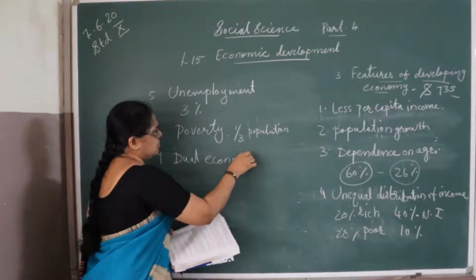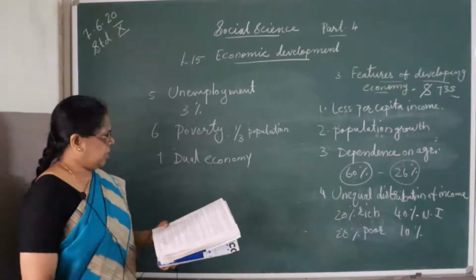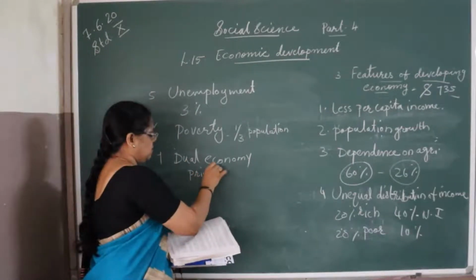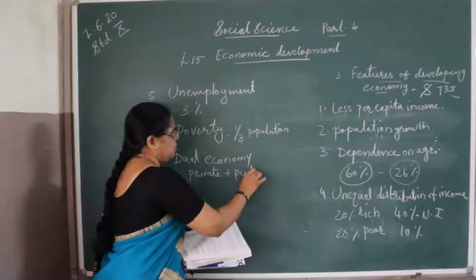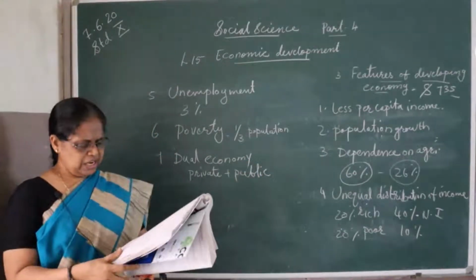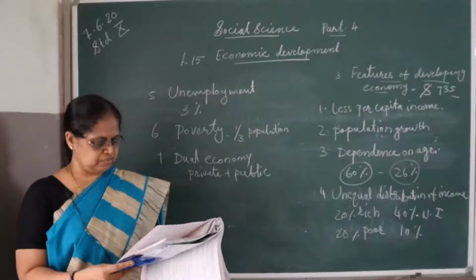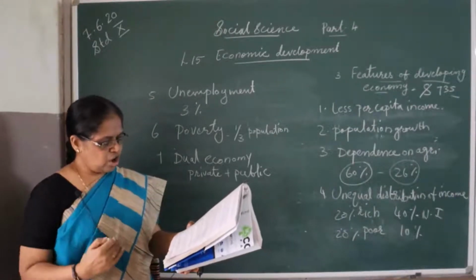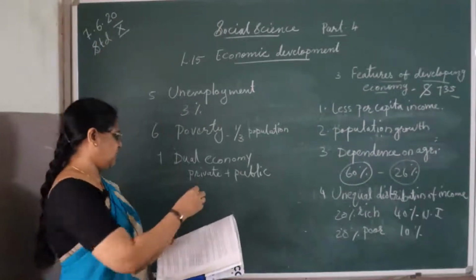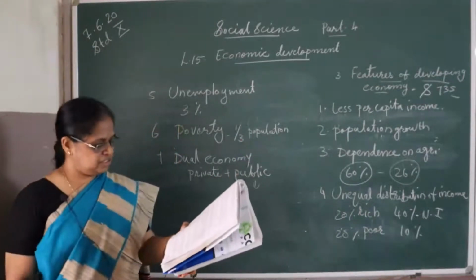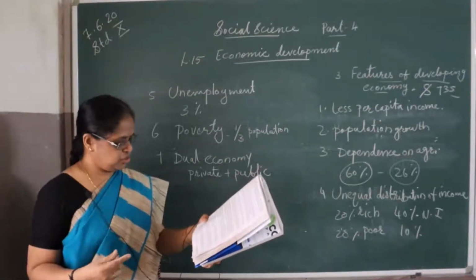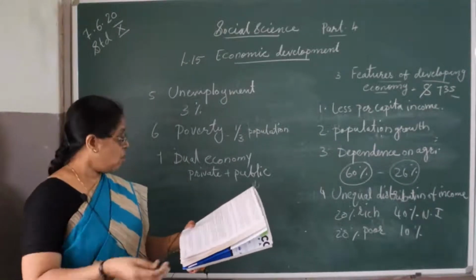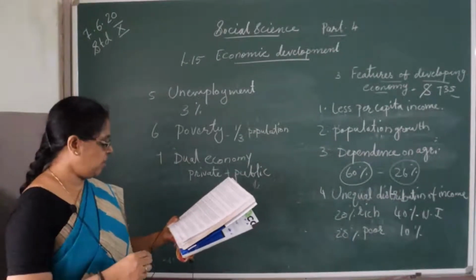In these countries, they follow the system of a dual economy, that is the participation of both private and public. Dual or mixed system. On one side, backward farming, old machinery, orthodox social structure, that we can see on the public side. We can see the old machinery the farmer is using and orthodox social structure, and less production can be seen. On the other side, we can see modern industries.